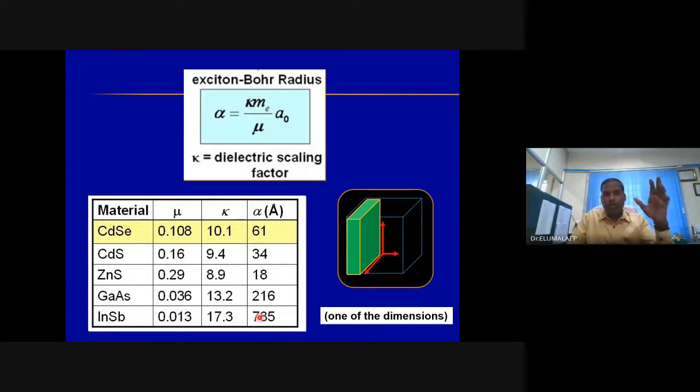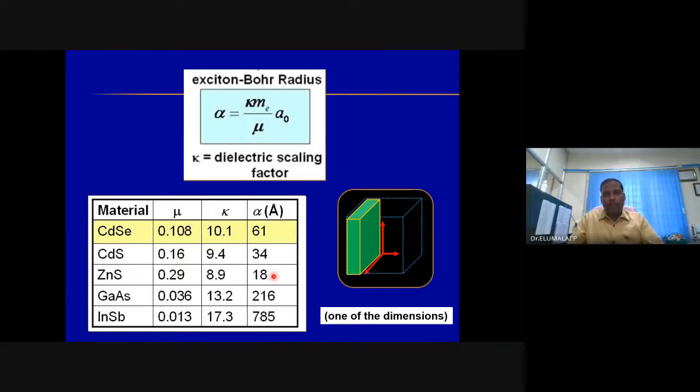Indium antimonide has a lot of room, a larger size. Even at 78.5 nanometers, it will show the nanoscale properties. That is what it means. For gallium arsenide, it is 21.6. And zinc sulfide is very low, 1.8. You have to go very low, and then only will we see the nanoscale property.